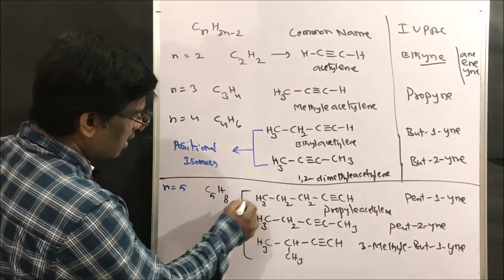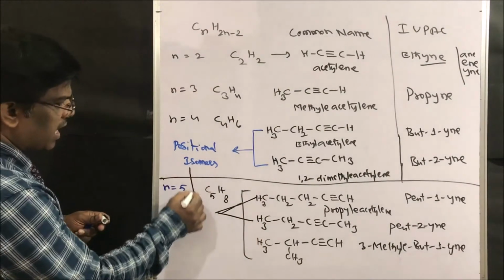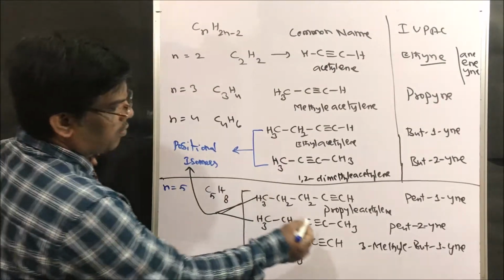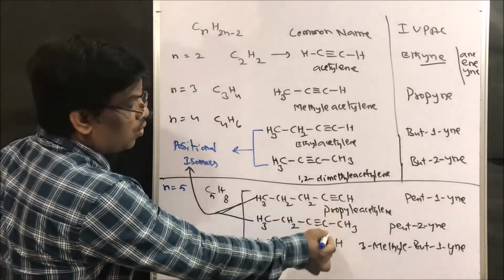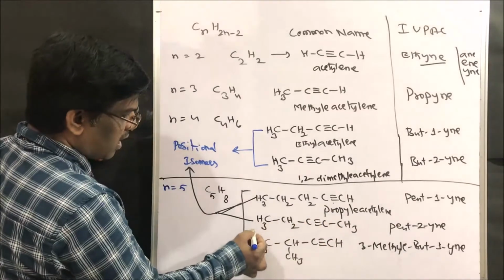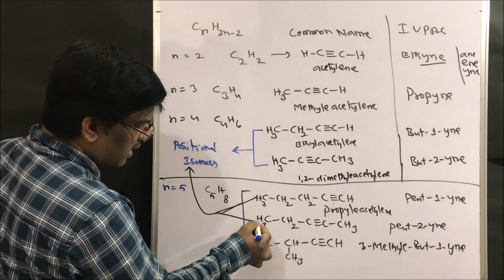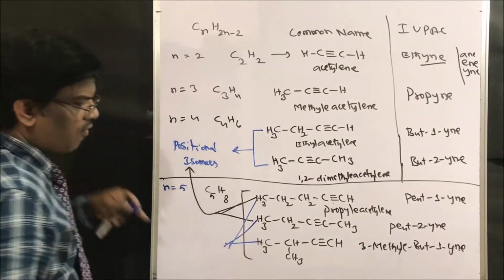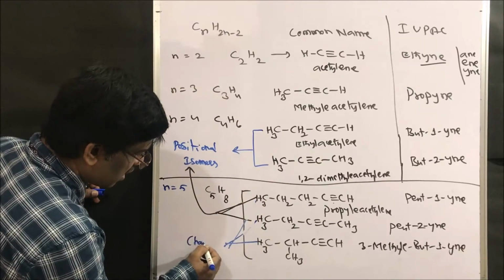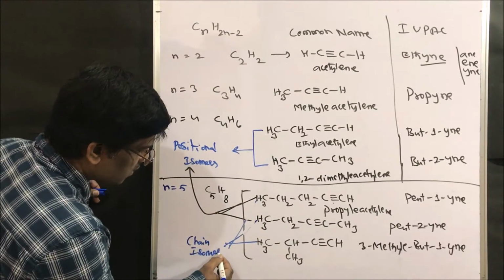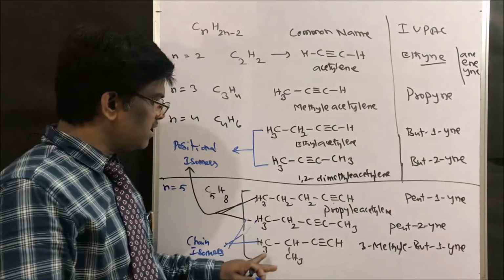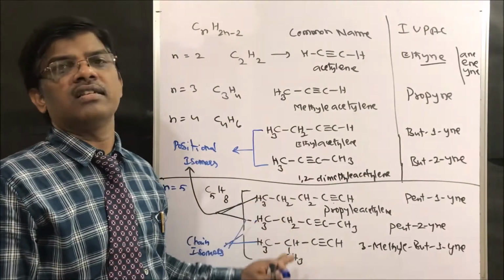These two are position isomers, since only the position of the triple bond is changed: here it is 1, here it is 2. When you take either of these two with this one, those are chain isomers. I will explain isomerism in detail later, about what position isomers and chain isomers are. For now, just learn that these two are chain isomers.